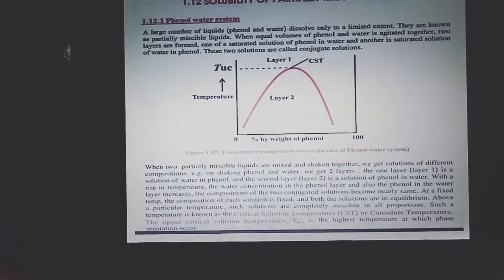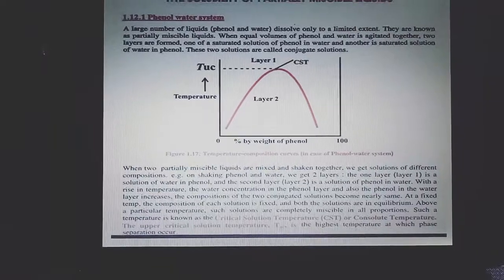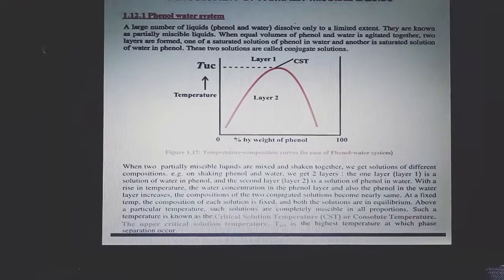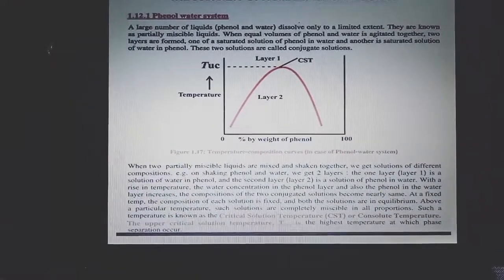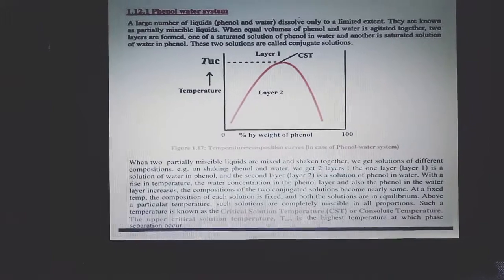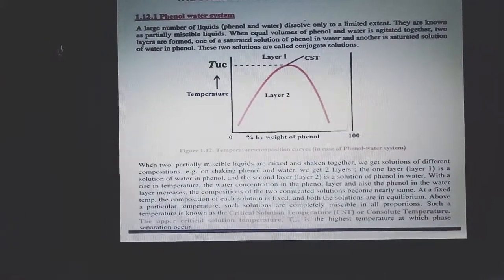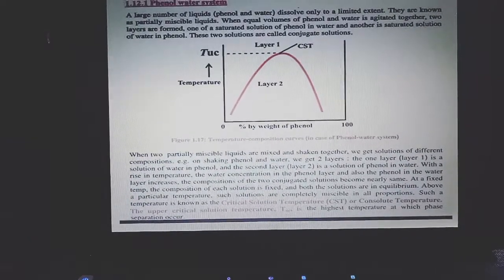When these two partially miscible liquids, phenol and water, are agitated together, we get solutions of different composition. For example, on shaking phenol and water, we get two layers. The first layer is a solution of water in phenol and the second layer is a solution of phenol in water.